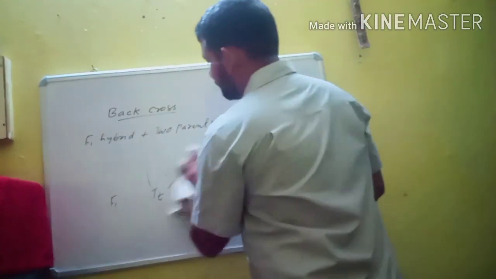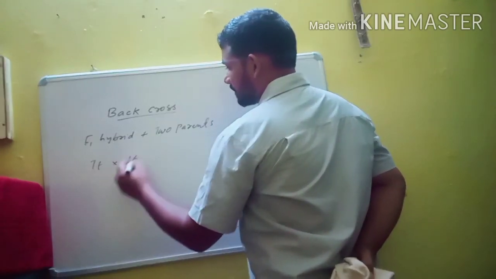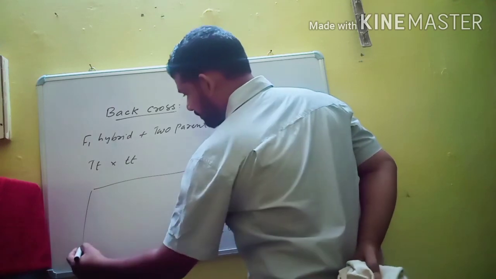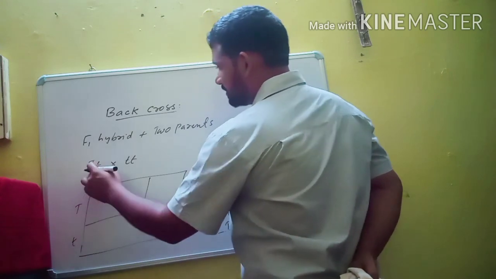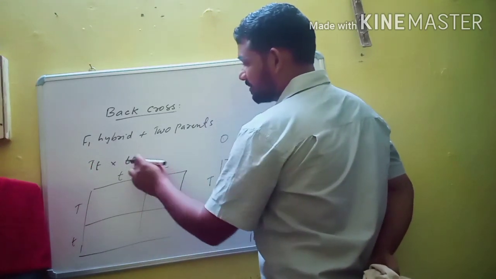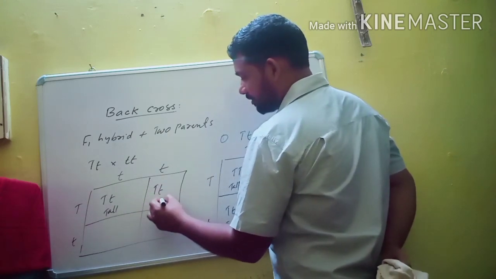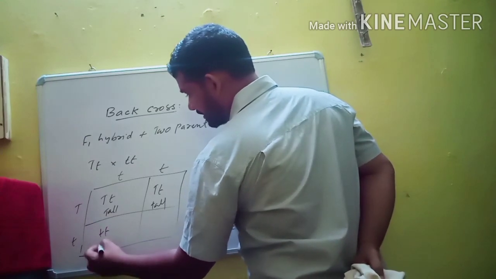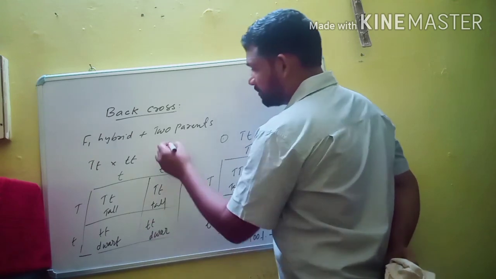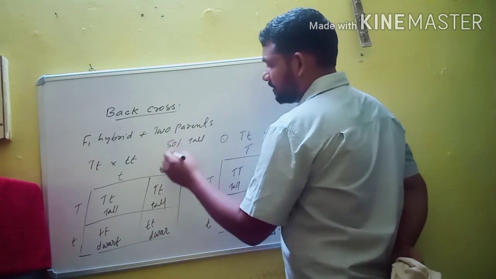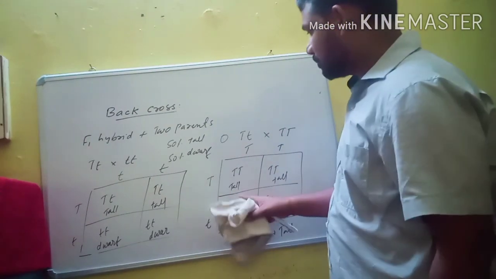In the second condition, when the F1 hybrid is crossed with the recessive parent, again with the help of a Punnett square, we can find out the probability. Capital T, small t, these are the gametes of this parent. Small t and small t, these are the gametes of this parent. Then capital T, small t, tall. Capital T, small t, again tall plant. Small t, then it is a dwarf plant. Then again small t, again dwarf plant. Here 50% plants will be tall and 50% plants will be dwarf. So these are the two possibilities of backcross.